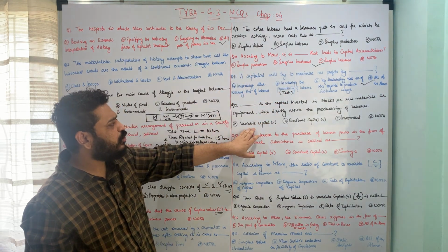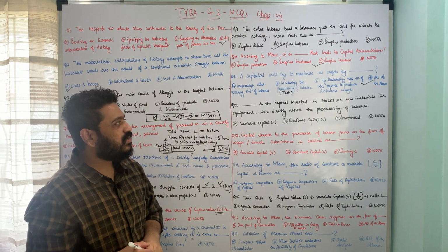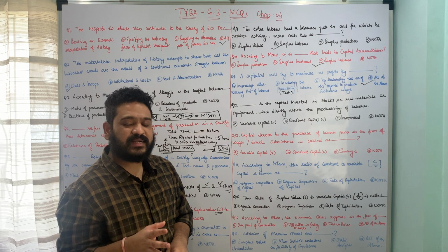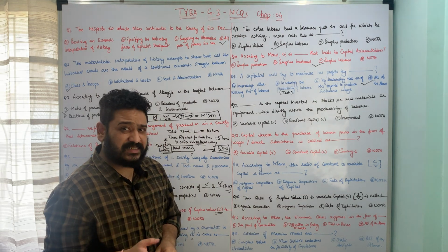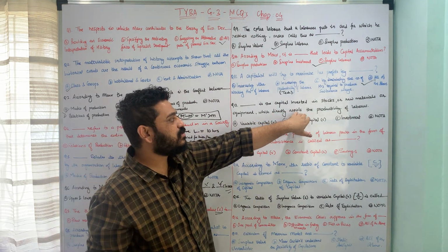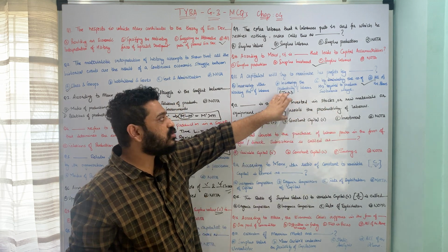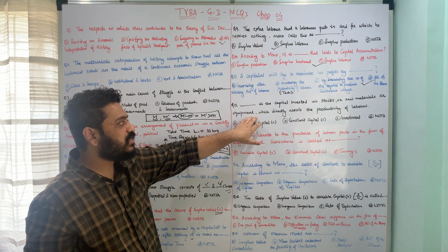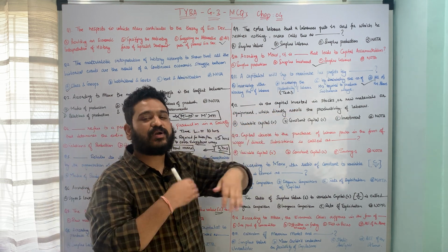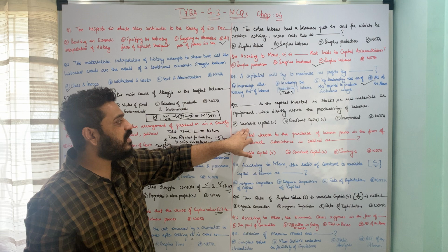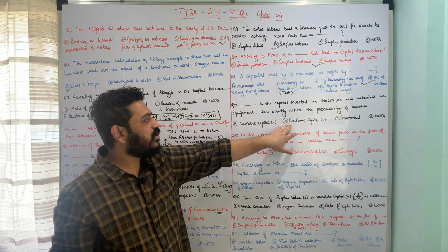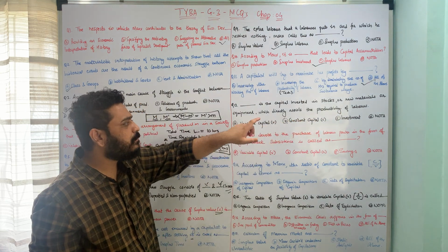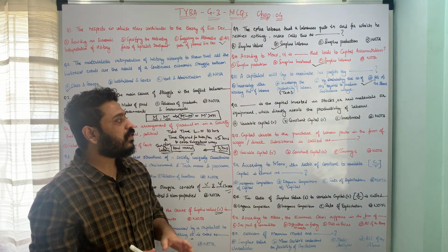Let us now move to the 12th question. Dash is the capital invested in stocks or raw materials or equipments which directly assists the productivity of labor. What do you call such a capital invested in stocks, raw materials or equipments which directly assists the productivity of labor? Whether you call it A, variable capital, B, constant capital, C, investment, or D, none of the above. So here the correct answer is option B, constant capital.